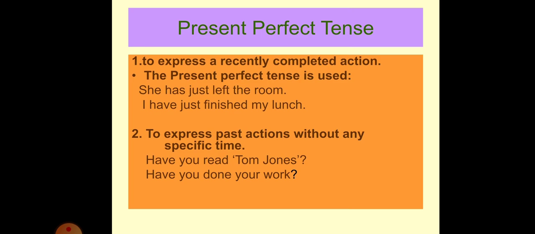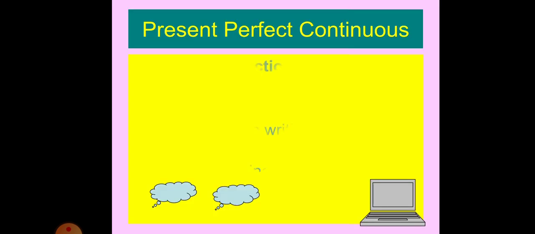To express past actions without any specific time: Have you read Tom Jones? Have you done your work? So in these two ways you can express present perfect tense. You have also to remember that whenever you are using present perfect tense, then you have to see the usage of has and have also. Has is used with third person singular, that is he, she, it. And have is used with first person, second person and third person plural, that is I, we, you and they. So you have to remember all these things.